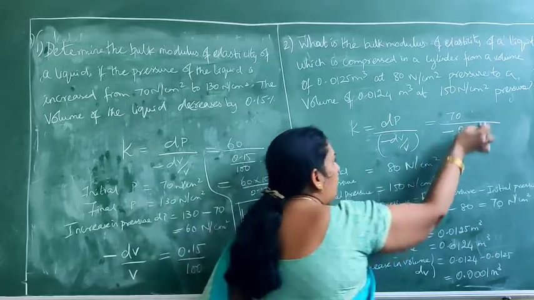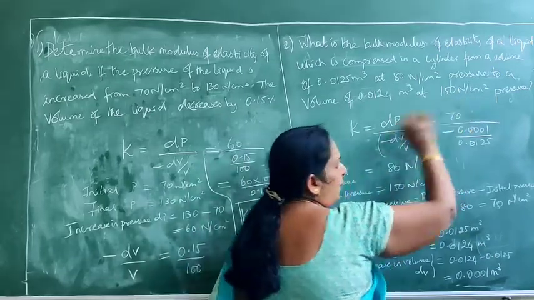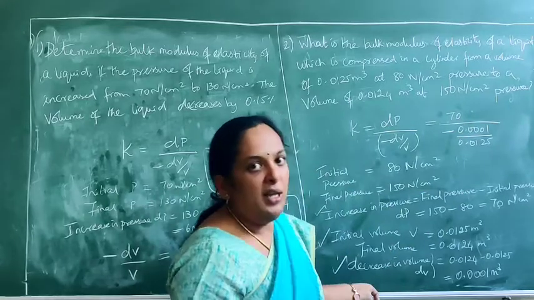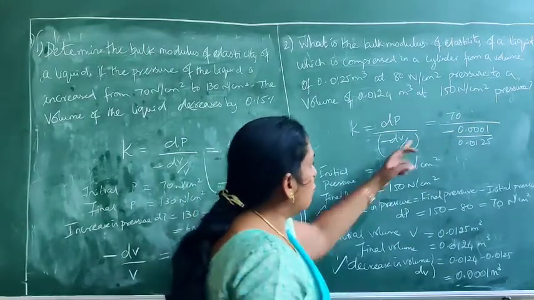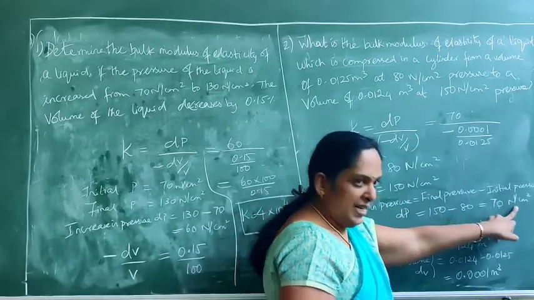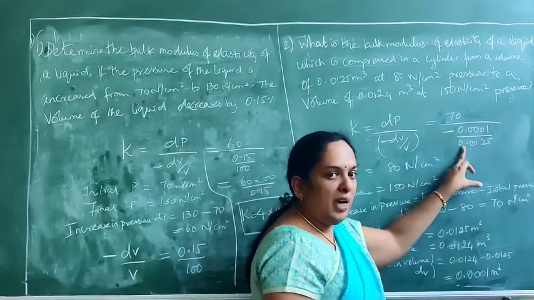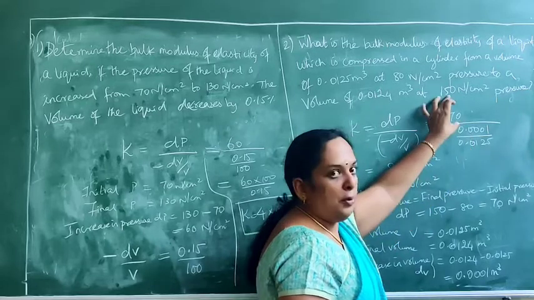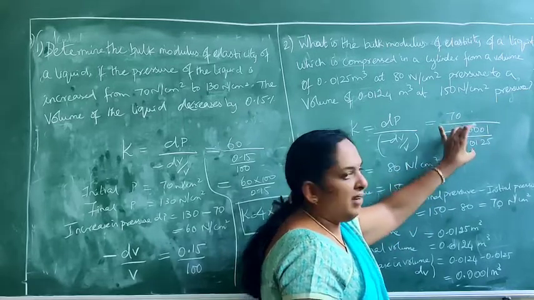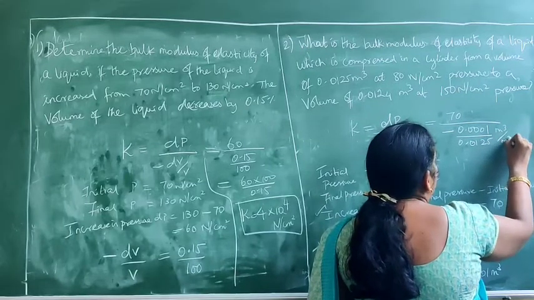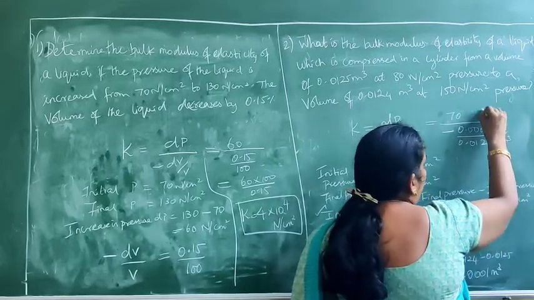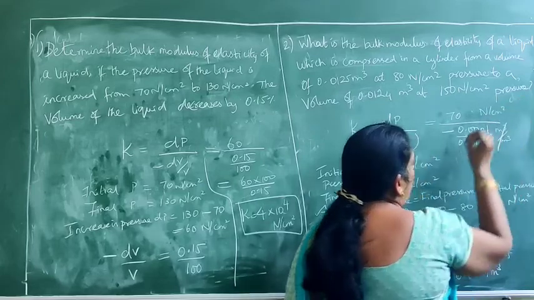So it does not affect the answer. Whether dP is in centimeter or in meter, it's not going to affect it. Though we are giving it in centimeter and these two values in meter, it is not going to affect because meter cube by meter cube will get cancelled. So we will be having only Newton per centimeter square.